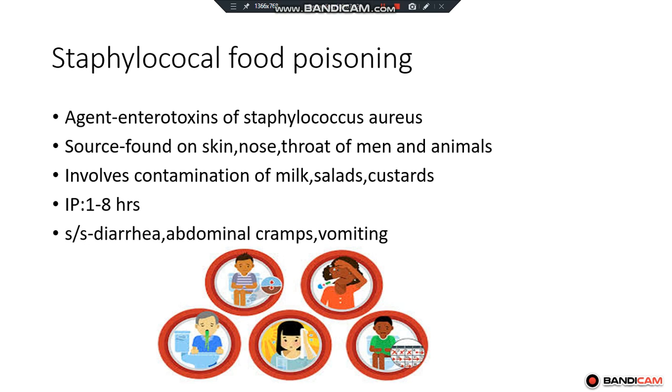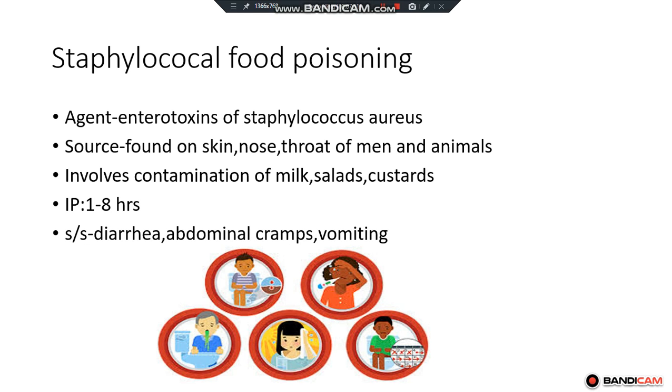The next type is staphylococcal food poisoning. The main agents are enterotoxins of Staphylococcus aureus, and this Staphylococcus is found on the skin, nose, and throat of humans and animals. So it involves contamination of milk, salads, custards, everything, if a person is infected. Incubation period is 1 to 8 hours, and signs and symptoms are again diarrhea, abdominal cramps, vomiting.